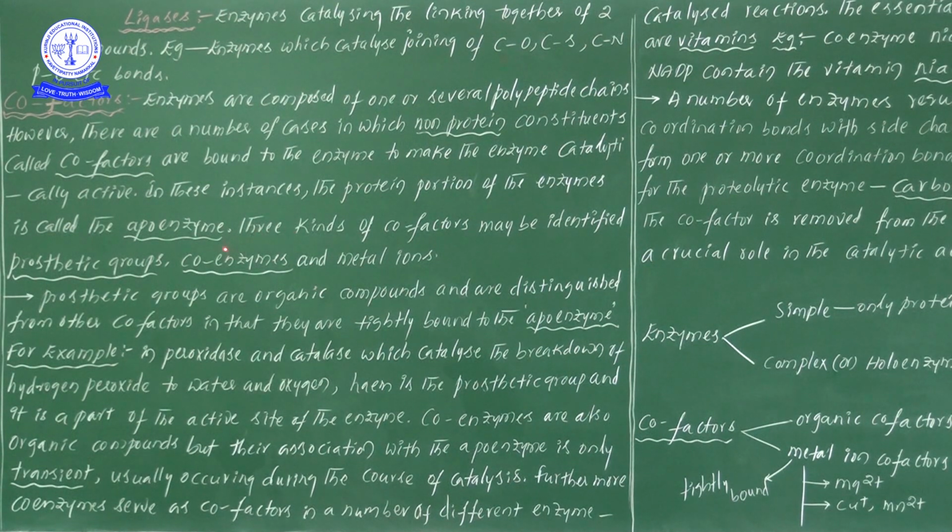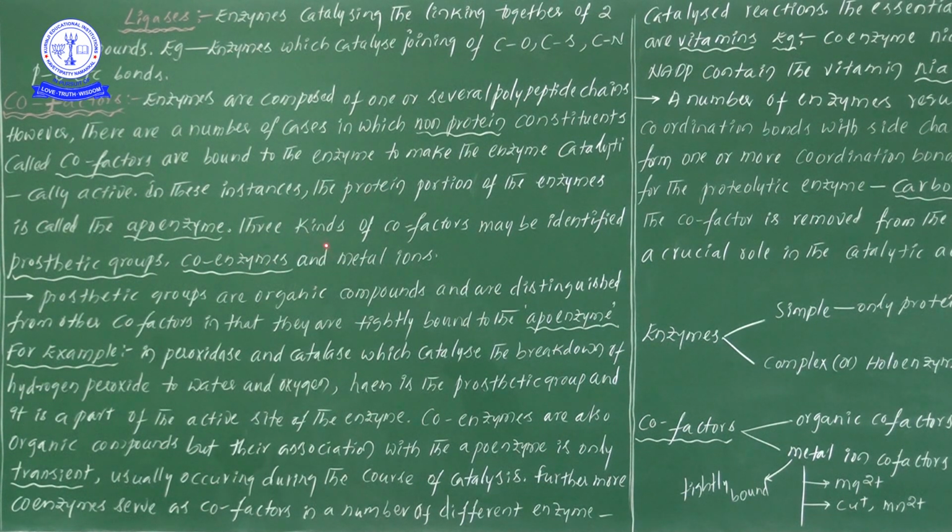Next, three kinds of cofactors are there. What are those? Prosthetic group, coenzymes and metal ions. According to the textbook, they didn't give it very deeply, and you people are also not expecting deep information, so that's why I'm also giving it superficially.